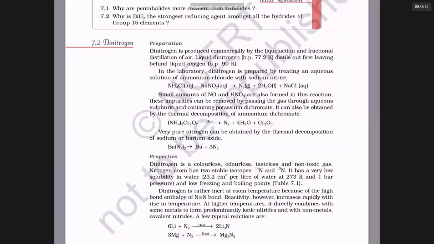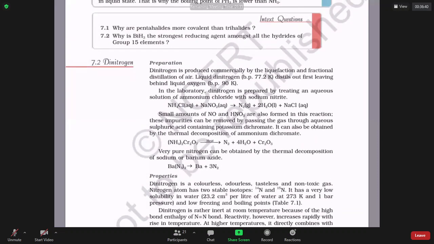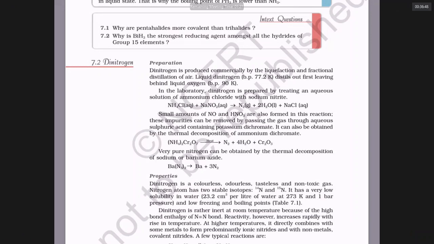Sir, we will also look at the method to prepare nitrogen. Nitrogen can be prepared from air by removing oxygen. How to remove oxygen from air? Just pass the air over hot copper. Copper will react with oxygen to give copper oxide. You will be left with nitrogen. Sir, air also contains dust and water, no? Well, to remove water vapor from air, just pass the air through a shower of sulfuric acid. Sulfuric acid will remove moisture. Then pass the air through hot copper. Then oxygen is removed as copper oxide. You will be left with nitrogen.